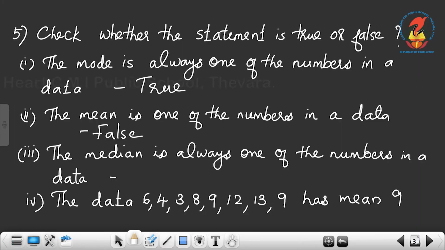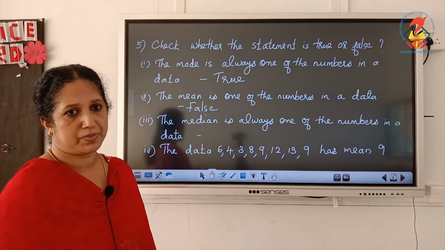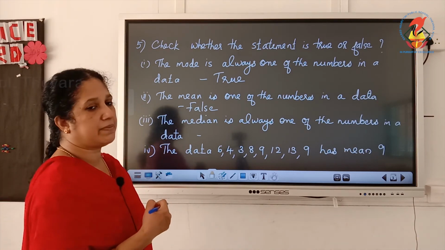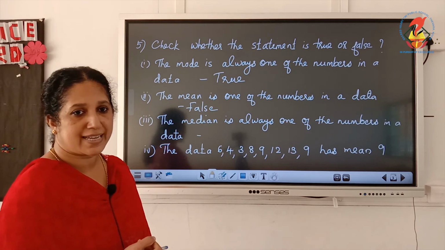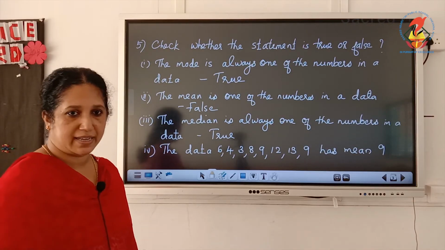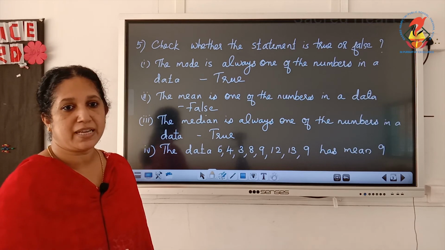The median is always one of the numbers in a data. Median means the middle value. So, that is always one of the numbers in the data. So, what about the statement, whether it is true or false? We can say that it is a true statement. So, the mode and median are always one of the numbers, but the mean will be different.